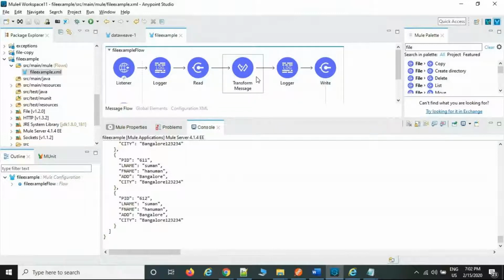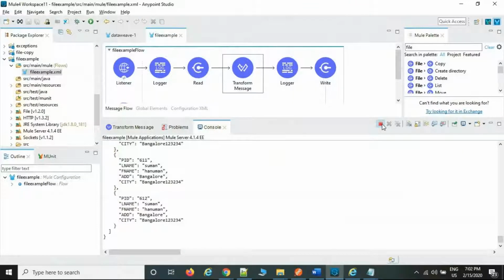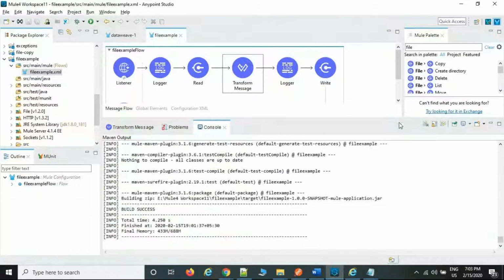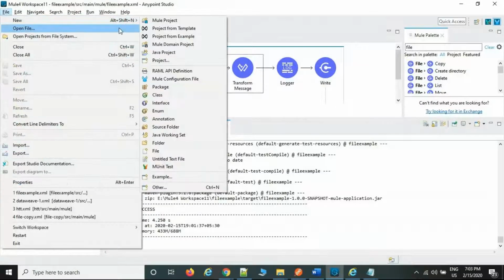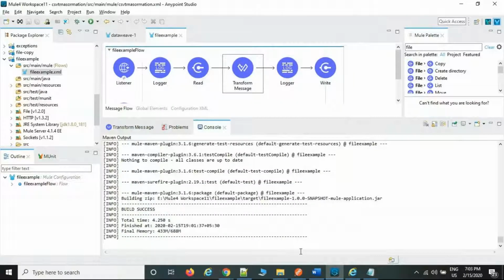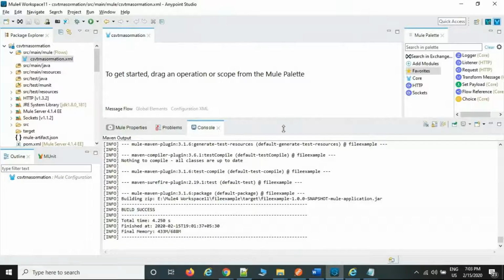Now I'm going to convert to a CSV format. CSV is nothing but comma separated files. How to convert CSV? I'm going to take another project. That is also, if you want, you can read from the local drive and write it to the local drive as well. That is up to your wish. Okay, then take another project, CSV transformation. Okay, I'm going to close now. If you want to close, right click, close others. So it is going to close the rest of the projects.